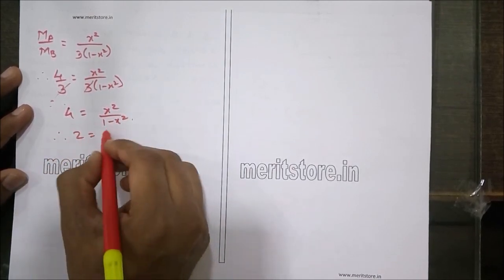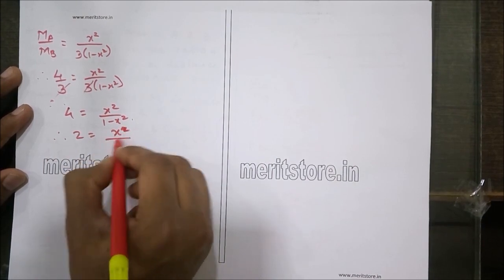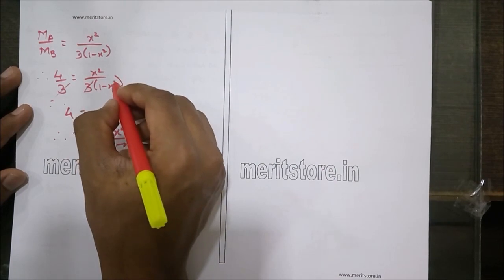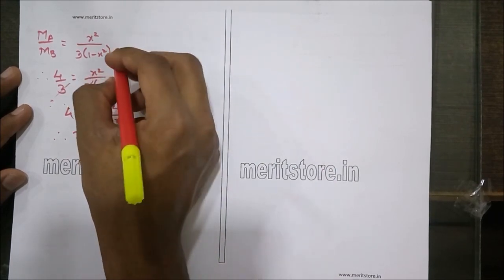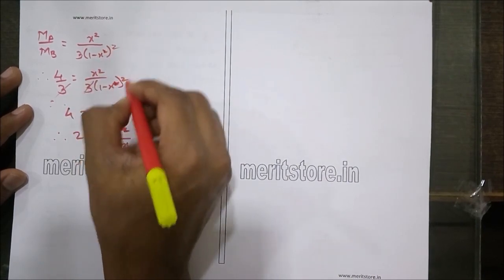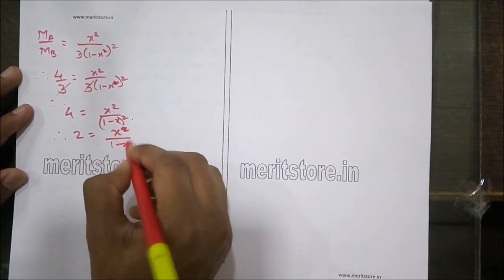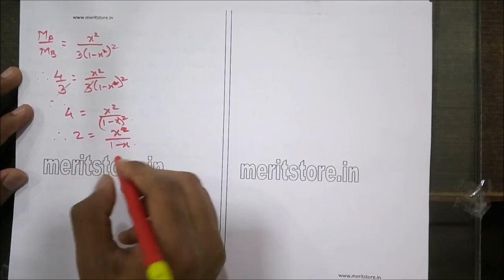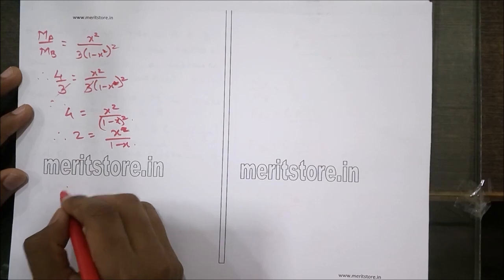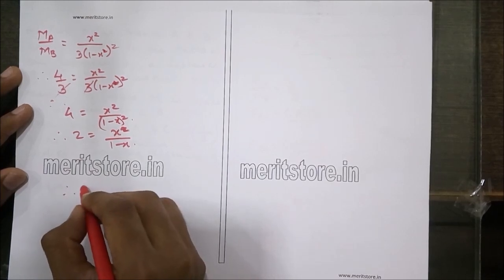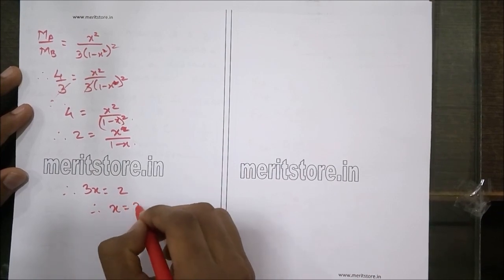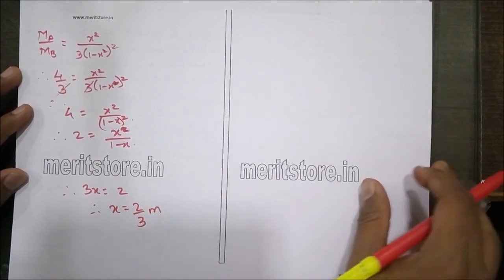Therefore 2 is equal to x upon 1 minus x the whole square. So taking the square root, we get 2 is equal to x upon 1 minus x. Therefore 3x is equal to 2, or x is nothing but 2 by 3 meters.